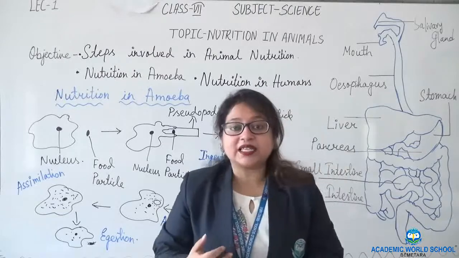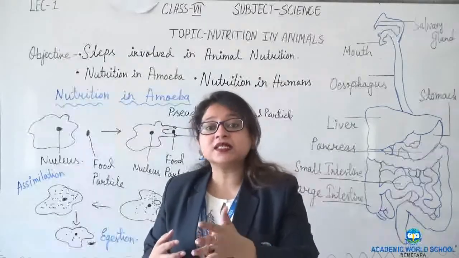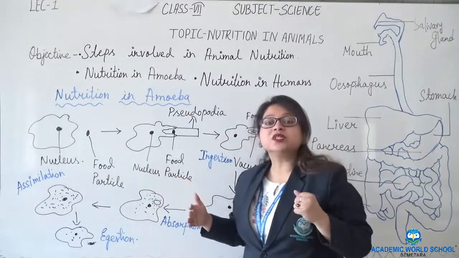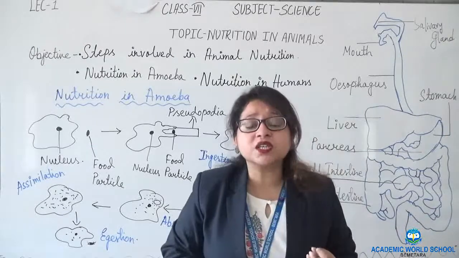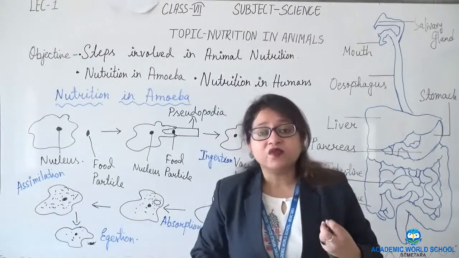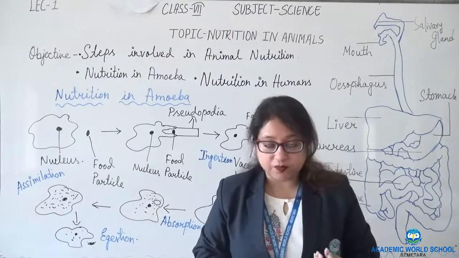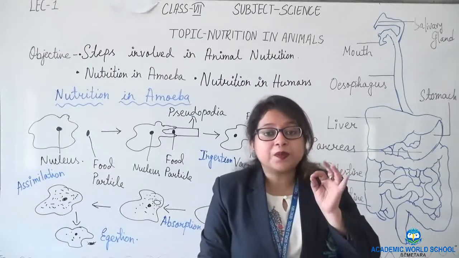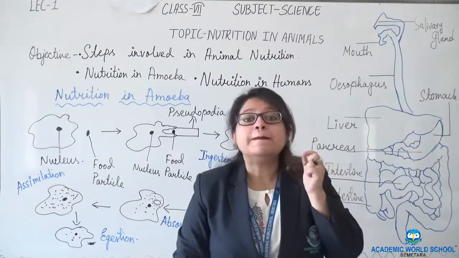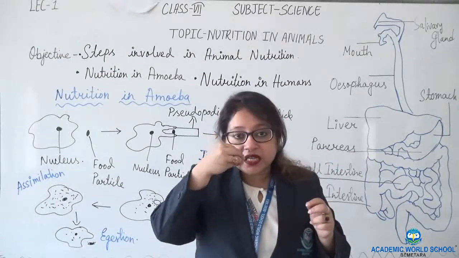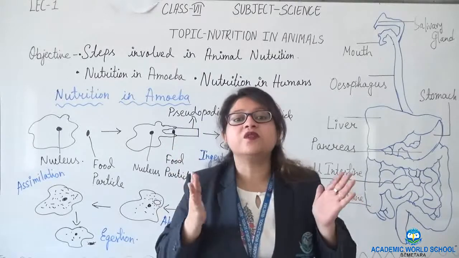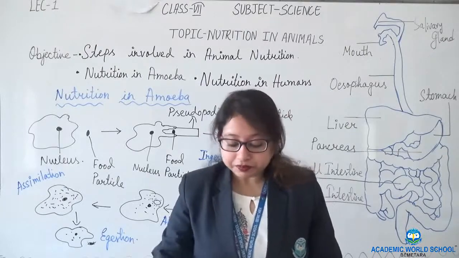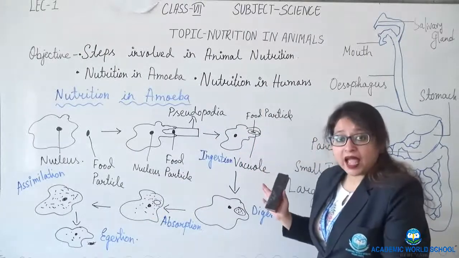Now when ingestion takes place, different organisms use different organs. For amoeba, it is pseudopodia, which is the false feet. A mosquito sucks blood with the help of its feeding tube. A bird eats its food with the help of its beak. When we take food inside the mouth, we use our hands. So different organisms use different organs for the ingestion step. This was nutrition in animals.